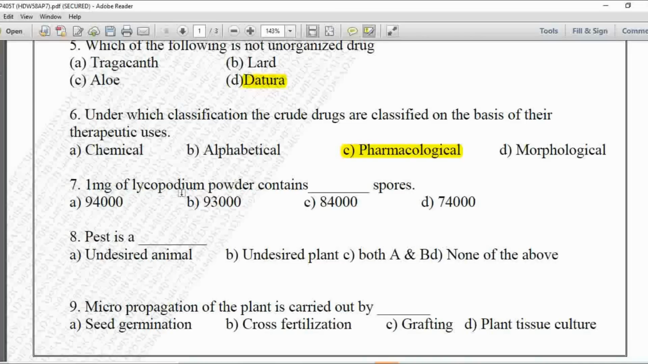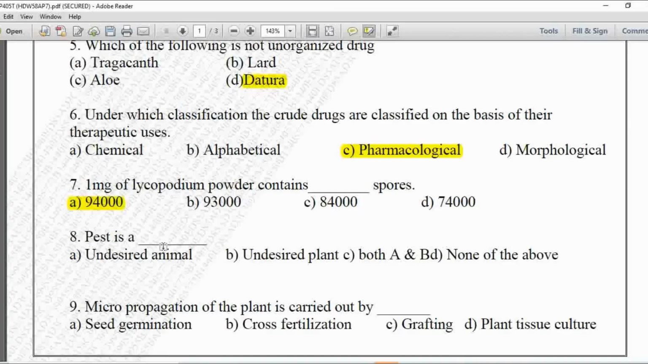Seventh MCQ, 1 mg of lycopodium powder contains dash dash spores. Option A is 94,000, B is 93,000, C is 84,000, and D is 74,000. So here 1 milligram of lycopodium powder contains 94,000 spores. So option A is correct.